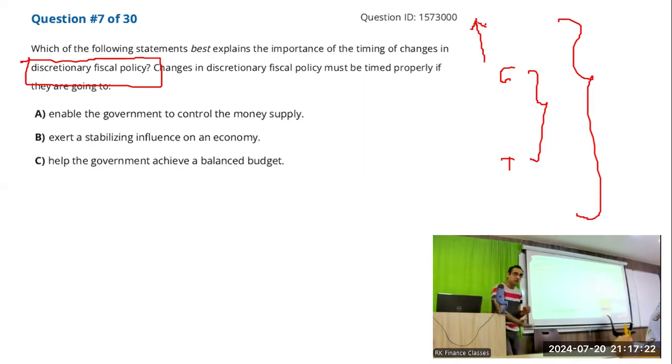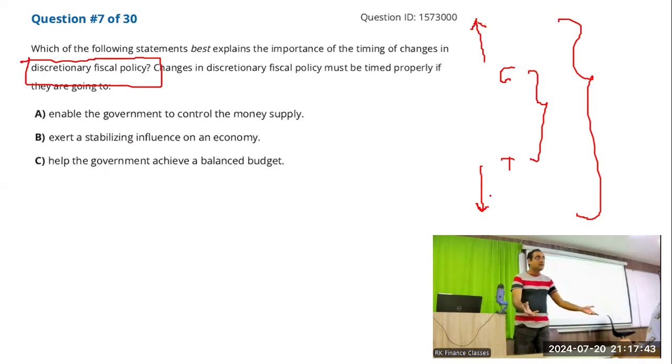That means you are spending more. So as a government, when you're spending more, there'll be more production. And because of more production, more laborers will be required. And because of that, the economy will start growing. Or if you cut down the T, that means you are collecting less tax from the people. So people will have more money left over with them. What will they do with that money? Spend. And because of spending, there'll be more demand, there'll be more production, and the economy will start growing.